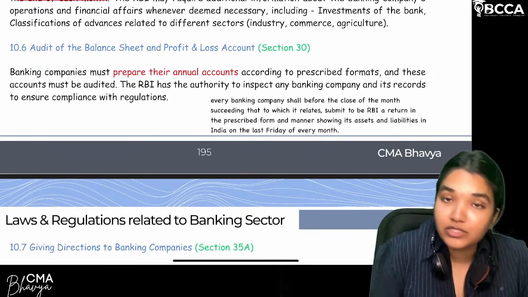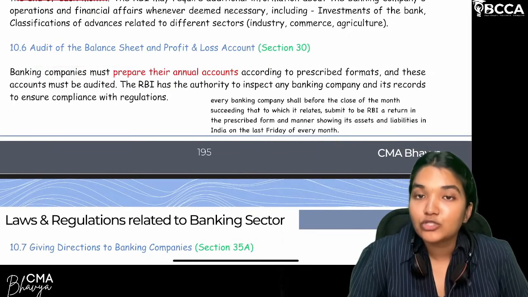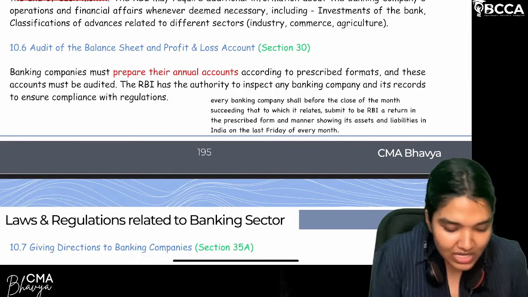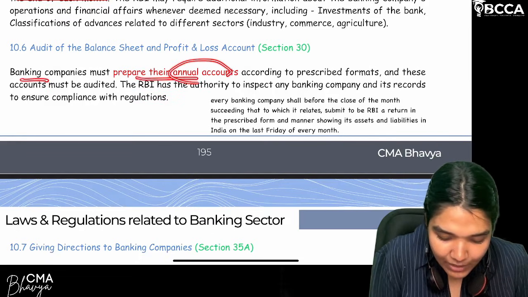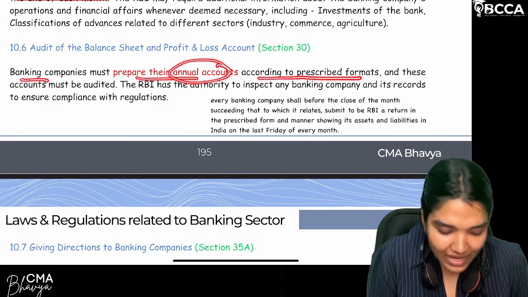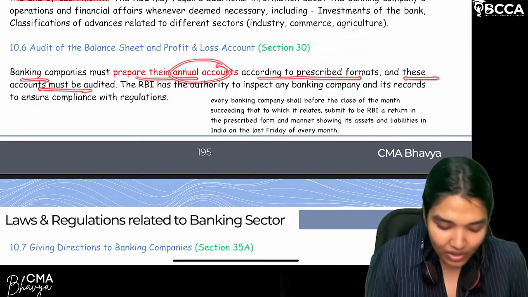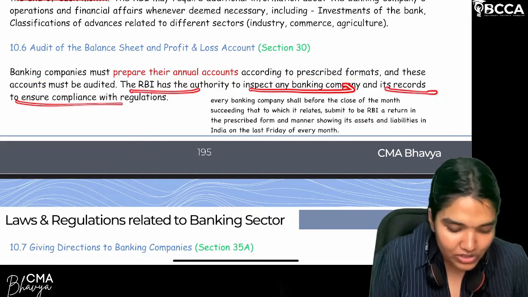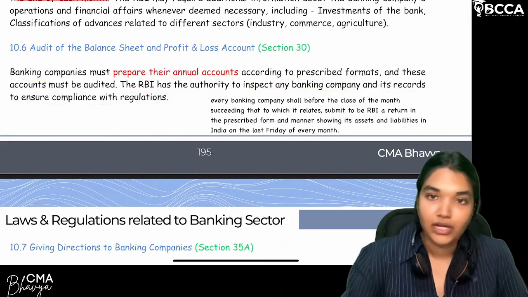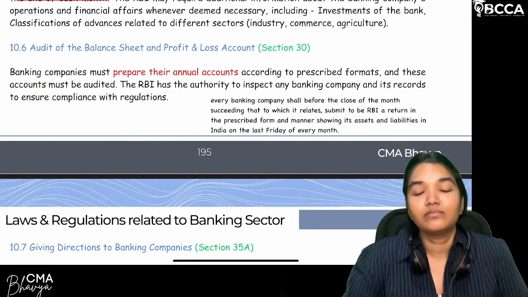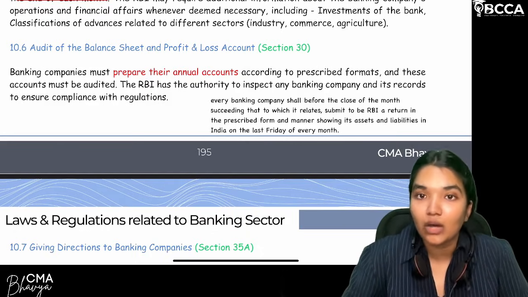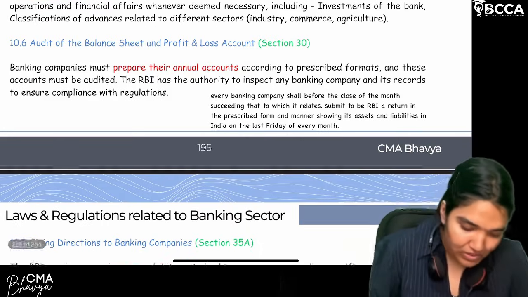Now, moving on to the audit. Of course, auditors will be appointed by the banking companies to audit the annual accounts, and that should be with the approval of the RBI. Banking companies must prepare their annual accounts according to the prescribed formats, and these accounts must be audited. RBI has the authority to inspect any banking company and its records to ensure compliance with the regulations. Of course, RBI will have the authority to inspect any accounts of the banking company. Are we clear? So that's all.